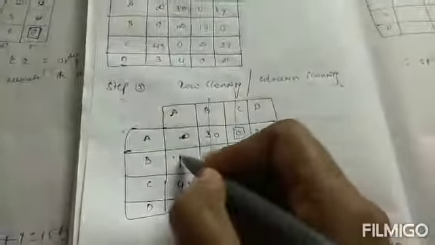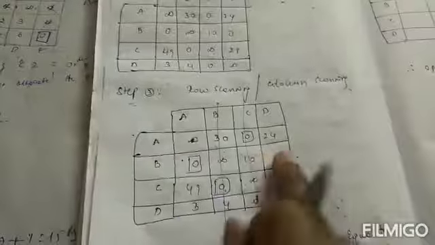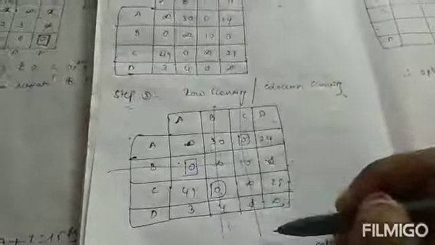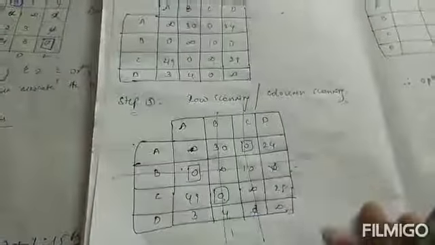If you have a single zero in column scanning, I will start with it. If we have a single zero column-wise, I will start with the column and check the zeros row-wise. I have one zero, so just cancel this and strike off this B. Next I will go for another column. Do I have any single zero? Here also, and here also.